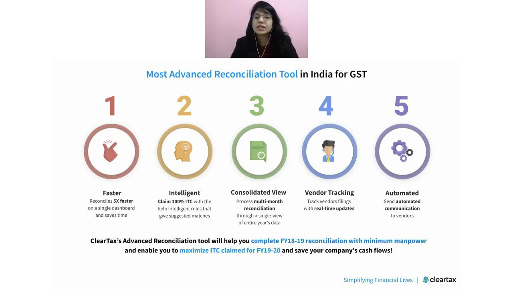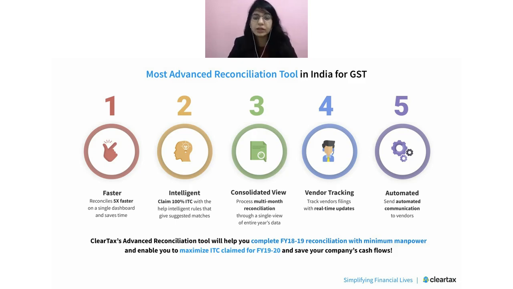All of this is possible with what we have built, an advanced reconciliation tool. It's faster and intelligent, and it will make sure how much ITC is to be claimed and how much is not to be claimed, where you can download your multi-month 2A and 2B in a single click.